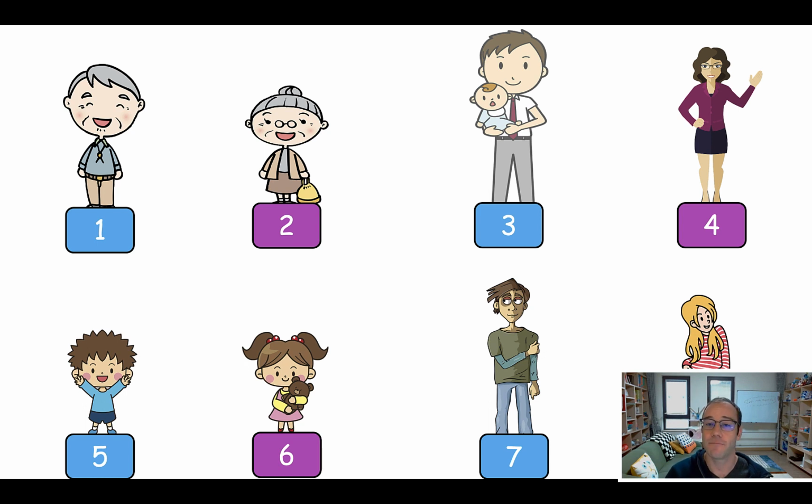So first step, I say the new word, they say the number. First student gets a point or 2 points or whatever you like. If it's a tie, you can give each team a point, or you can say it's a tie, no points. Okay, after I do it for like 30, 40 seconds, then I'll switch it and I will say the number and they should say the word. So I'll say 4, they say mother. I say 7, they say older brother. Okay, and so on.